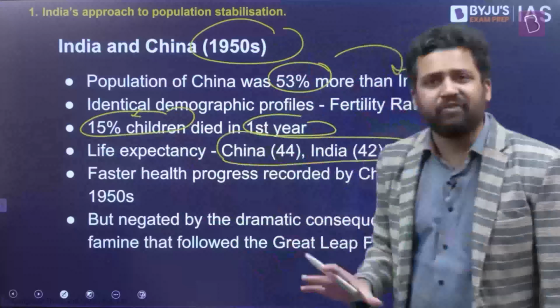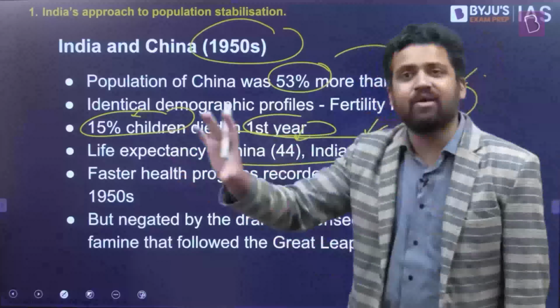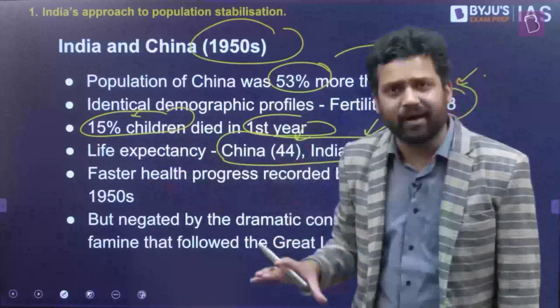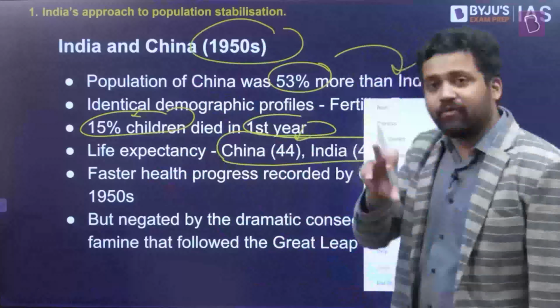Life expectancy wise, again, not much difference. In China, the life expectancy was 44 years. In India, it was 42 years. Again, note this point, 42 years. Right now, your life expectancy will be somewhere near 70 years, and depending on the state you are in, it will be different. If you are born in Kerala, your life expectancy will be 74 or something like that. So note this thing: at that point of time, the life expectancy was 42.